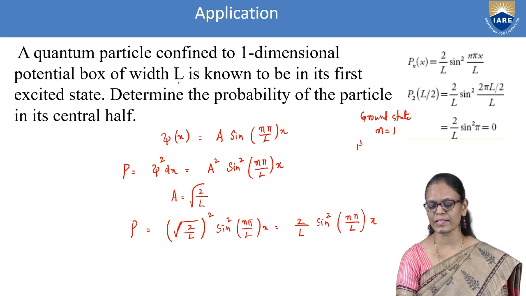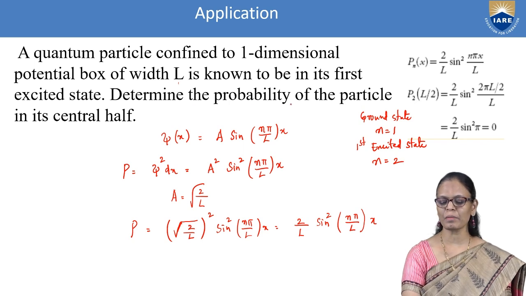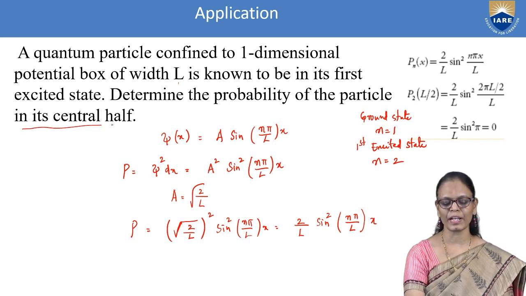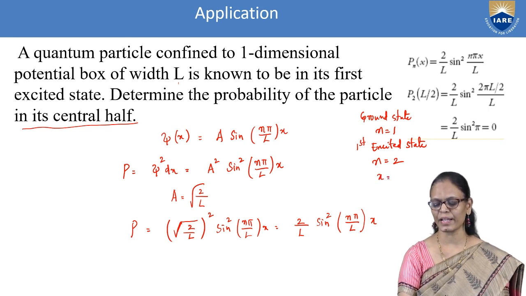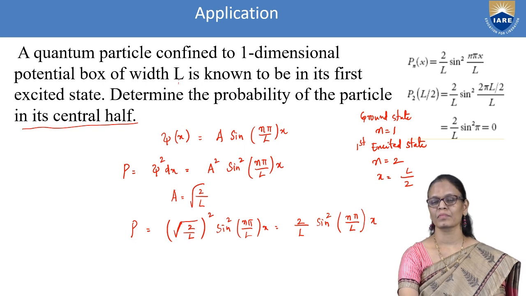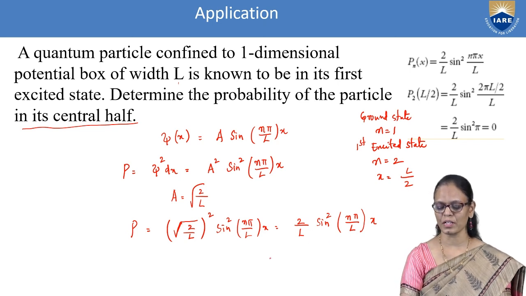For the first excited state, we take n is equal to 2 and determine the probability of finding it exactly at the center. Central half means I take L by 2 because the total width is L. So at the center, x is equal to L by 2. I will put those conditions here.